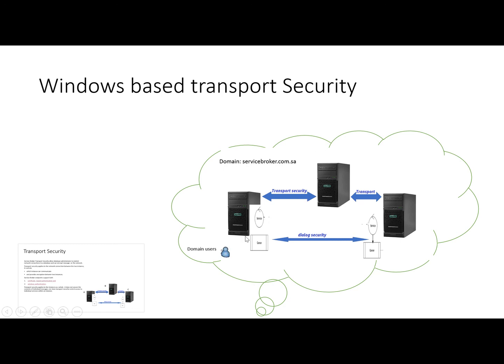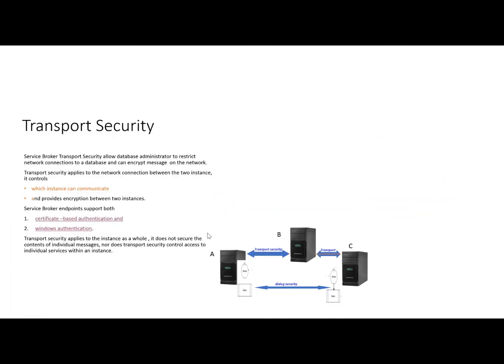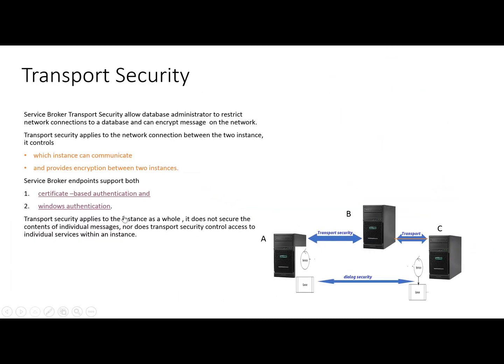If they are in the same domain, we can use domain users for the authentication. So there is no need for certificate based authentication. In that case, it's very simple: we can use the domain user for the authentication between two points. So transport security is authenticated by the certificate or by Windows authentication.